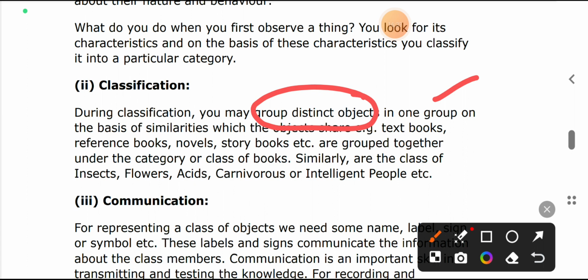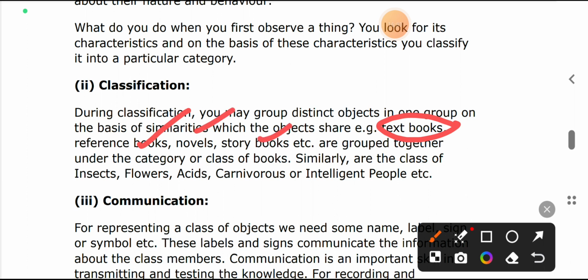We can group them according to their looks, according to their characters, whatever it may be. Okay, on the basis of similarity which the objects share, like textbooks, reference books, novels, story books are grouped together under a category or class of books.